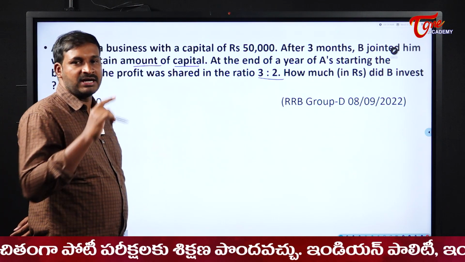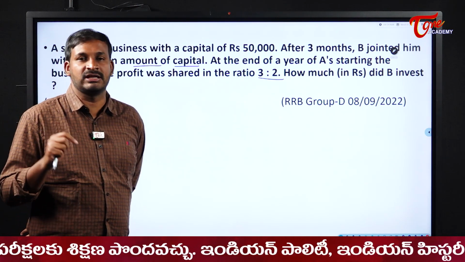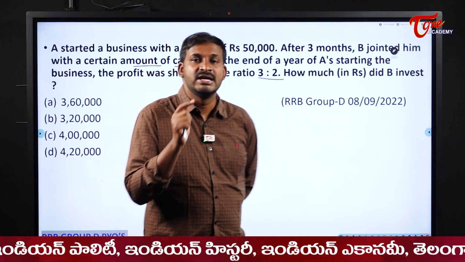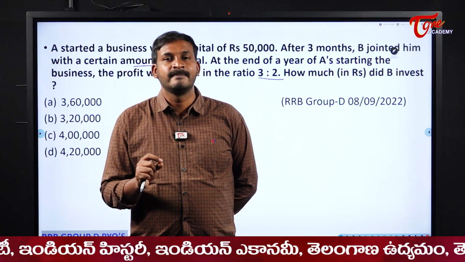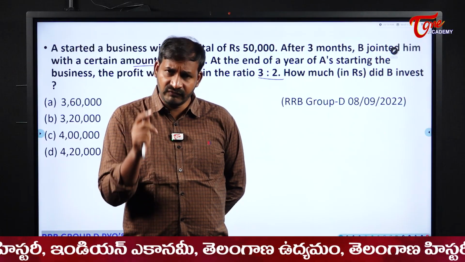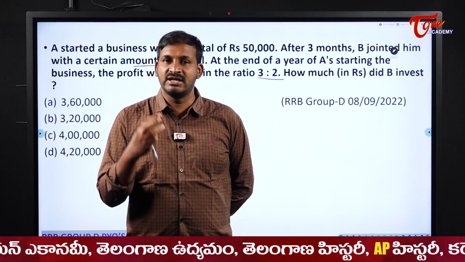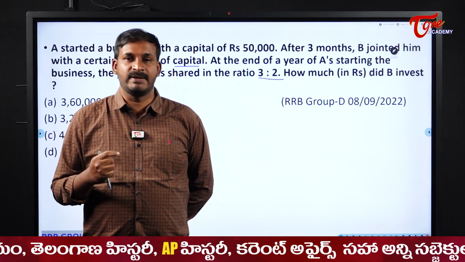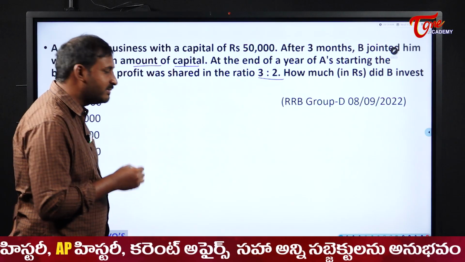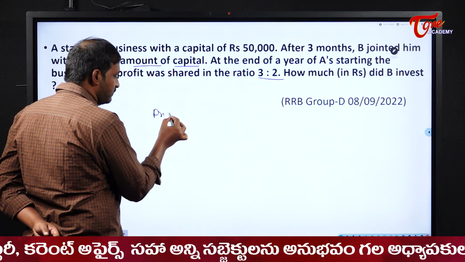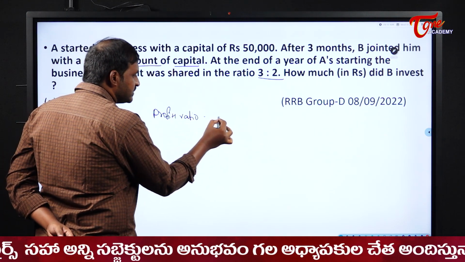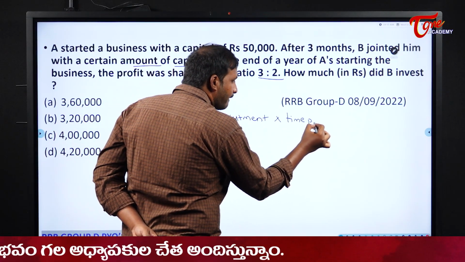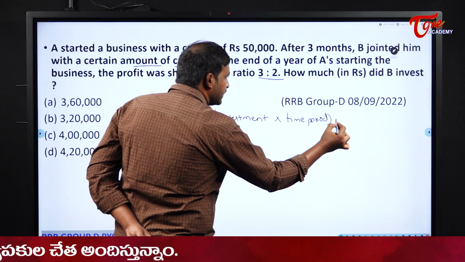See here students, in partnerships we will have two types of cases. One is simple and the other one is compound. This is a compound one. What is the difference between simple and compound? In a simple partnership, the duration for which they invest the money will be the same. If 2 persons are there, they will invest for the same duration. If 3 persons are there, they will invest for the same period. When it comes to the compound one, they will invest for different periods. Then how we are going to divide the money: usually the formula is profits ratio is equal to investment into time period ratios.